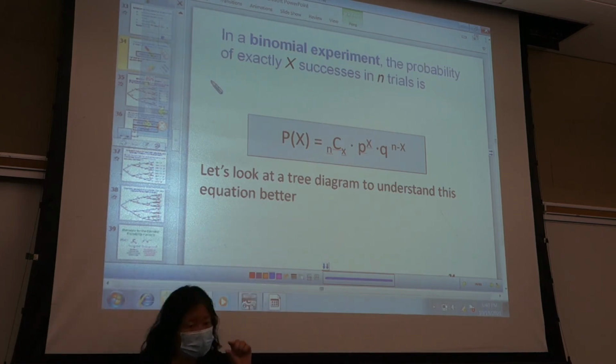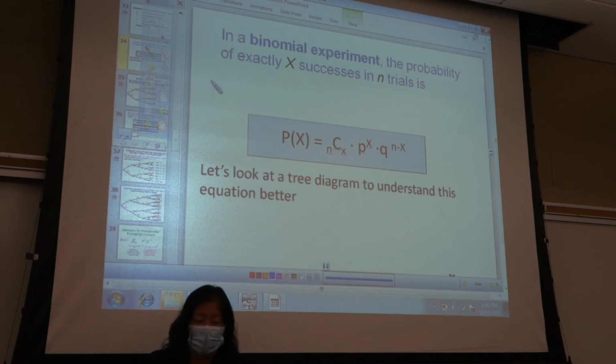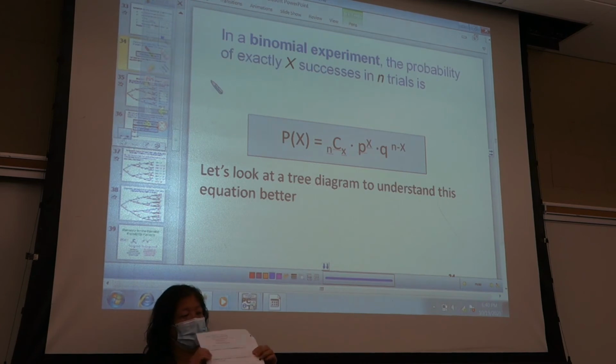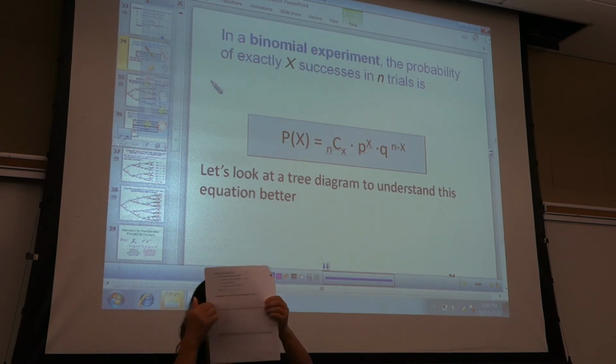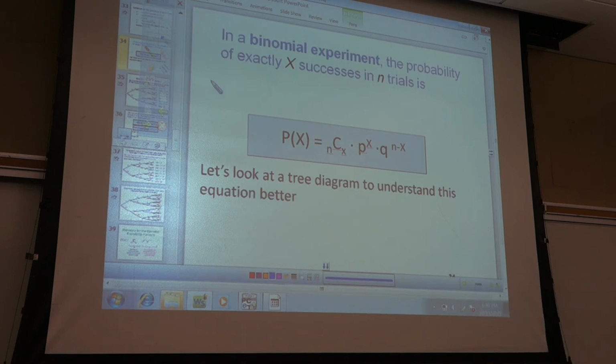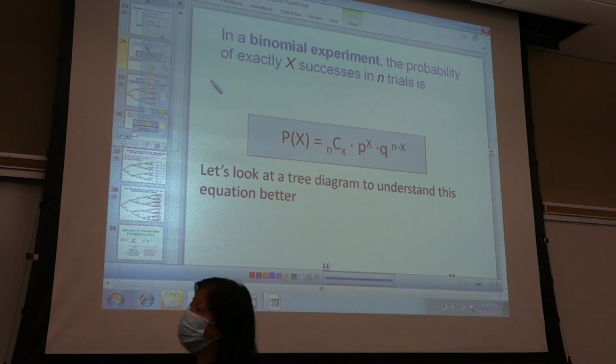Little p is just one trial. This is the probability of getting this many successes. Big P of X is N choose X times little p raised to the power of X times little q raised to the power of N minus X.